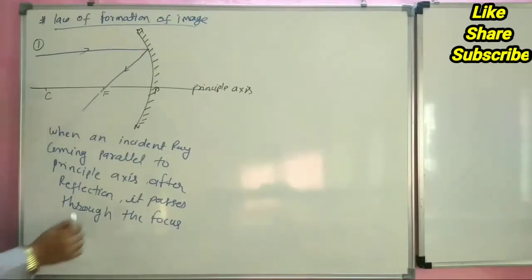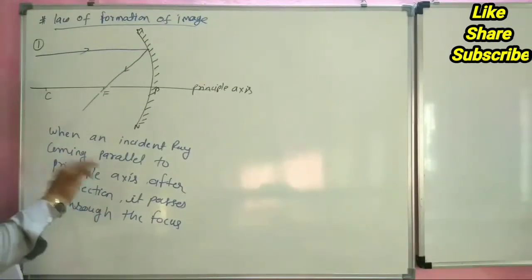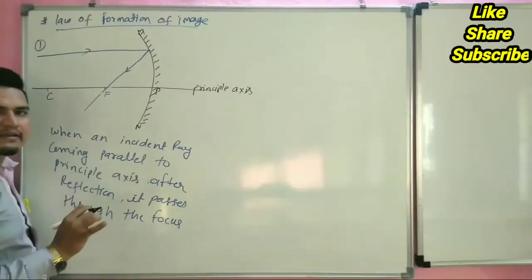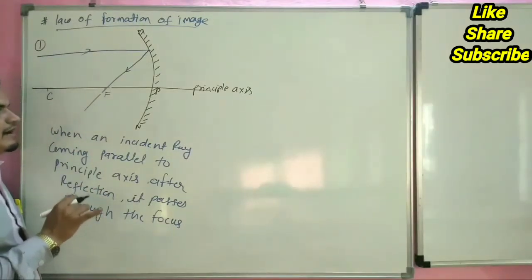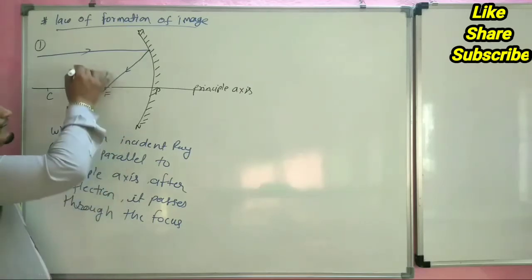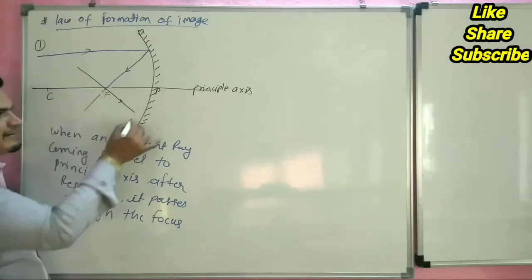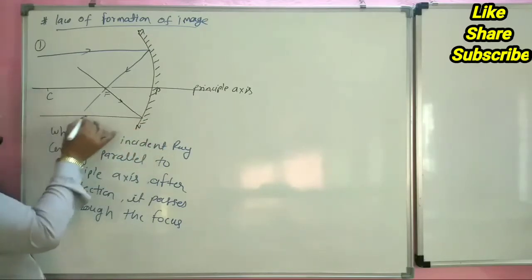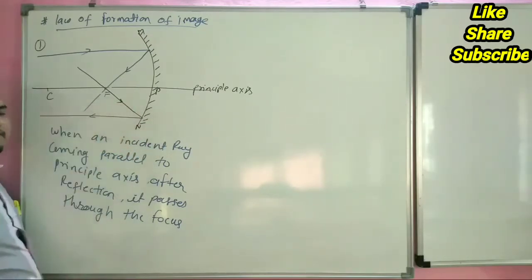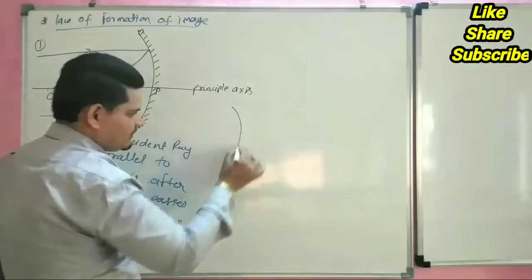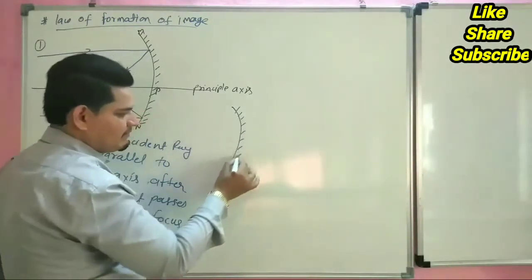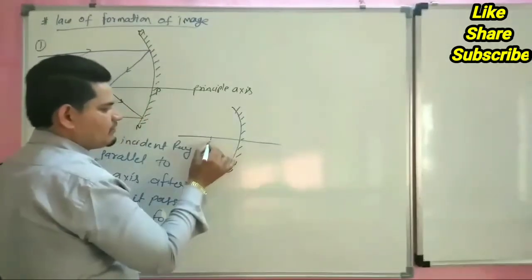Vice versa means when an incident ray comes from the focus, after reflection it will be parallel. For example, we can understand by another diagram. This is our focus.